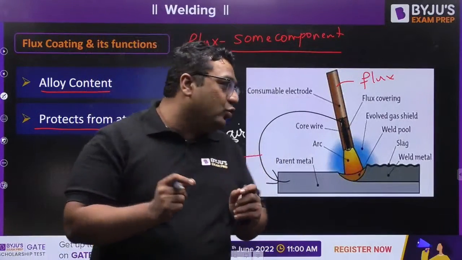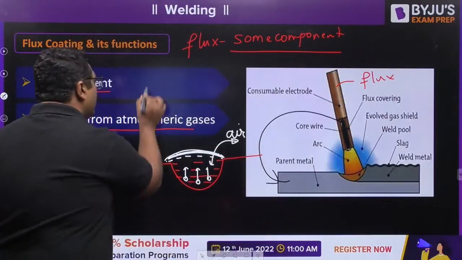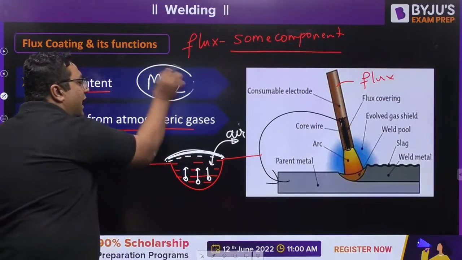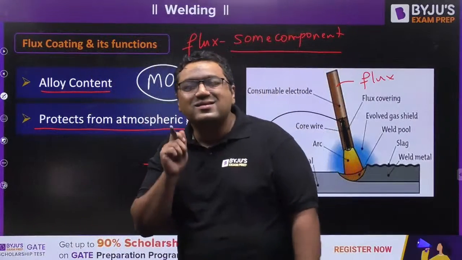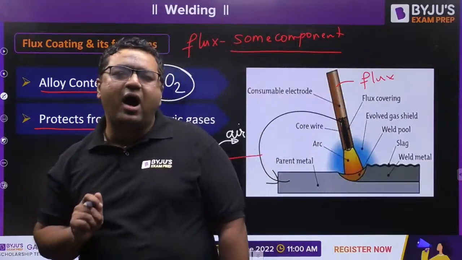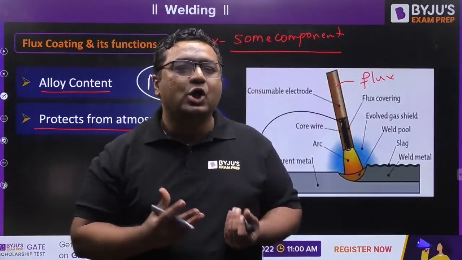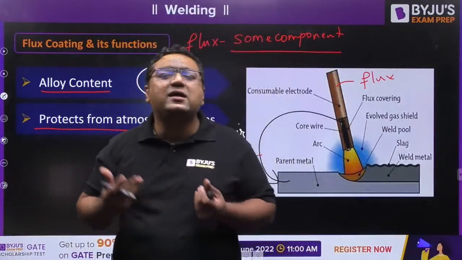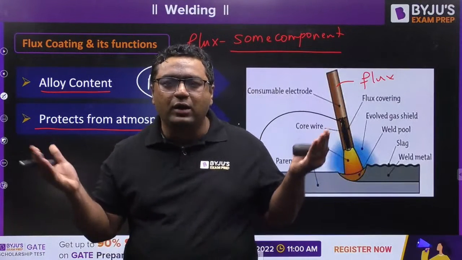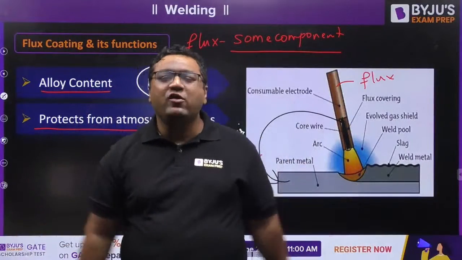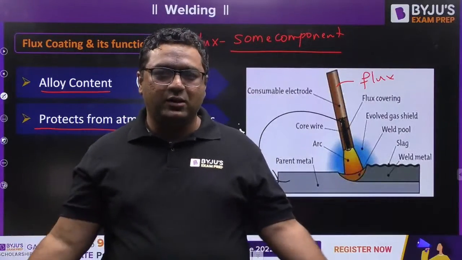And when they react with oxygen to make oxides, they produce metal oxides. These metal oxides are very hard and brittle in nature. They are ceramics actually. So if the weld bead consists of a brittle thing, you know the behavior of brittle materials like glass. If glass is in your hand and by chance it goes out of control and falls down, it will be broken. So if a brittle component is in welding, it will be broken very fast. But we don't want that.